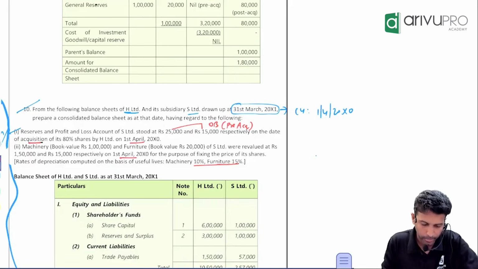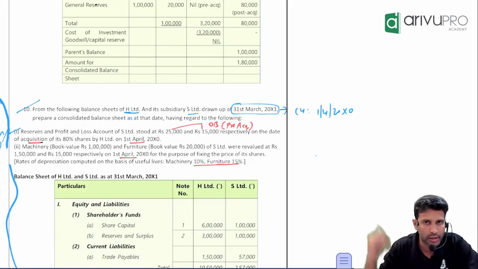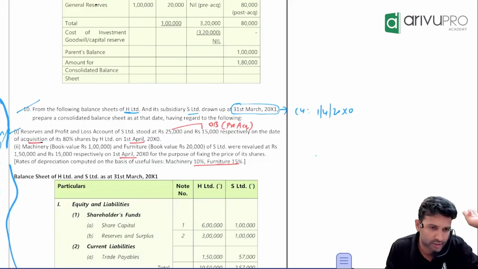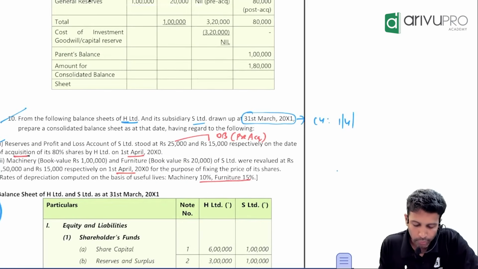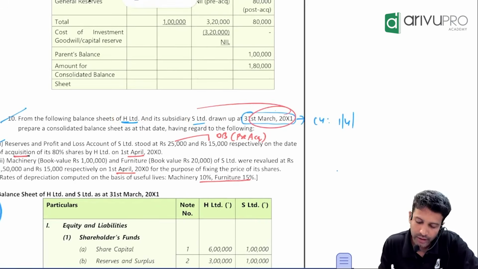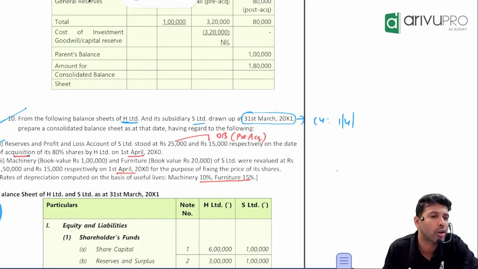From the reading, the question is quite important. Though the question may look a little small, the solution of consolidation will always be on the lengthier side because of the number of working notes we need to prepare. From the following balance sheet of H Limited and its subsidiary S Limited drawn up to 31st March 20X1. So the current year is ending on 31st March 20X1.